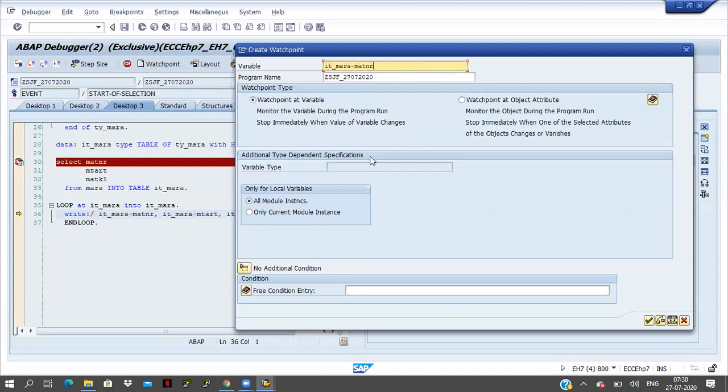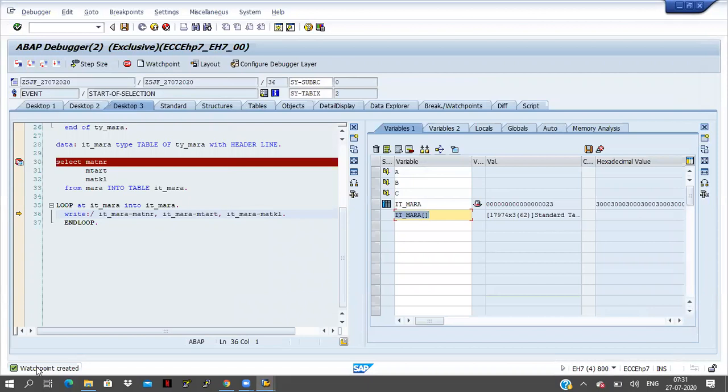This is the variable name, and here we have to take ITMARA-MATNR equal to 88. If ITMARA-MATNR equals this number 88, then I have to stop at that place. Otherwise, I want to execute the total loop here. Click on the OK button.